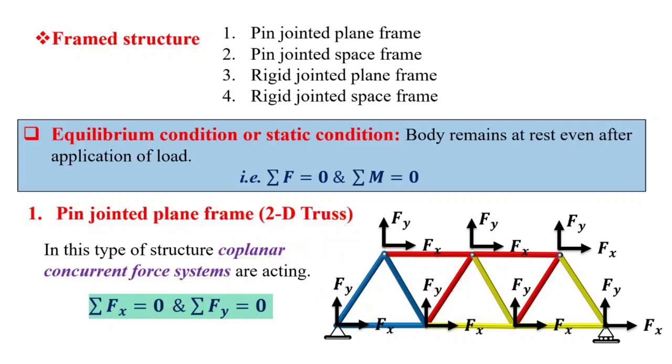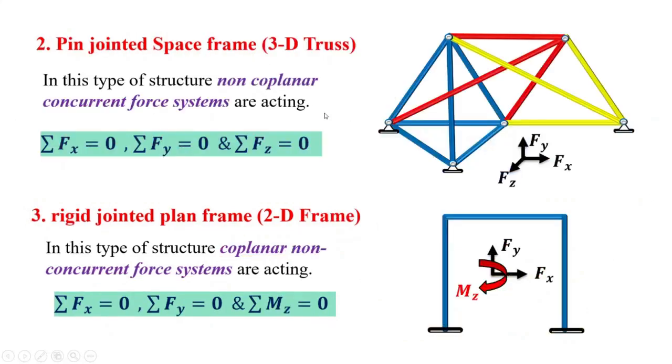Now the second type of structure is pin jointed space frame, right? What is there in a pin jointed space frame? In this type of structure, non coplanar concurrent forces are acting.